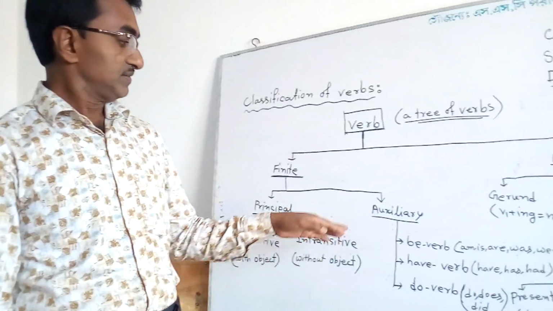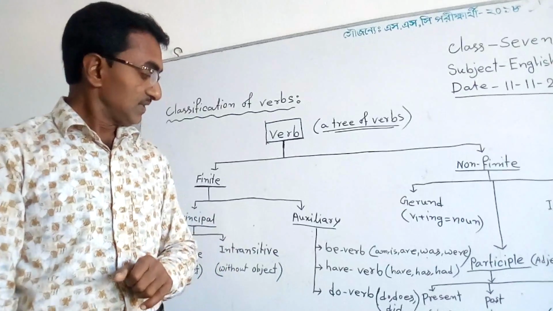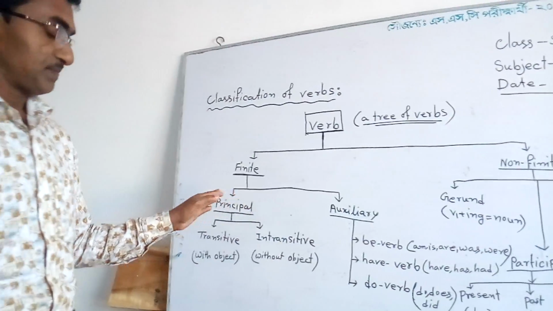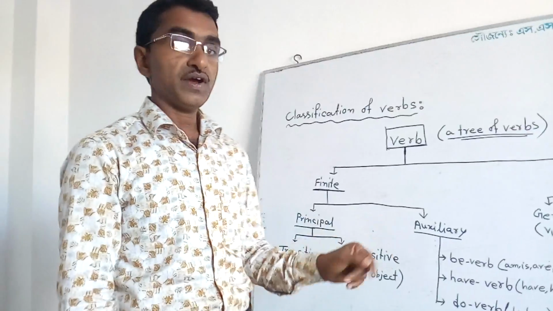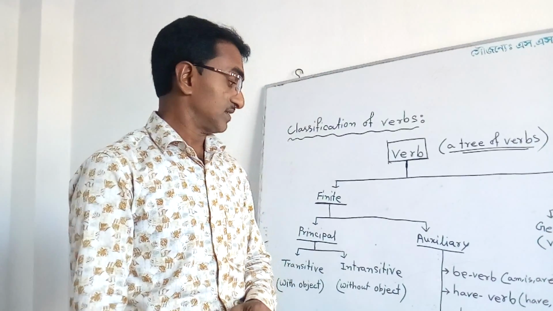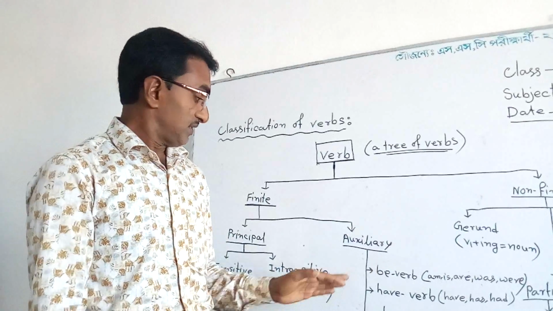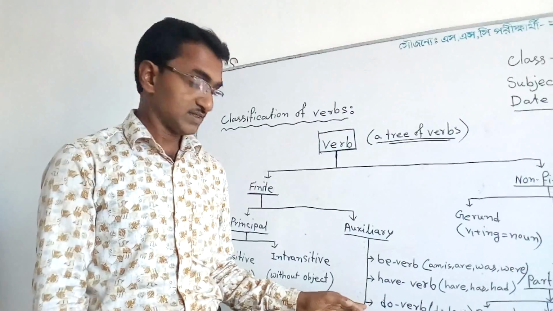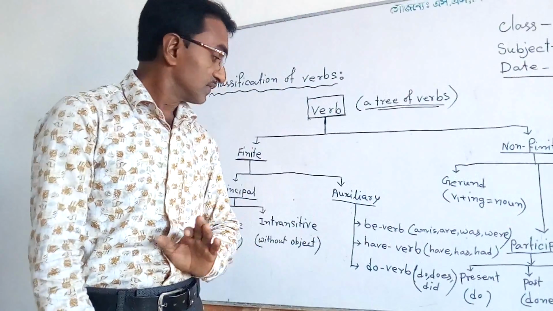Then comes the auxiliary verb. Auxiliary verb helps the principal verb to make voice, tense, etc. Auxiliary verb can be classified into three parts: be verb, have verb, do verb.